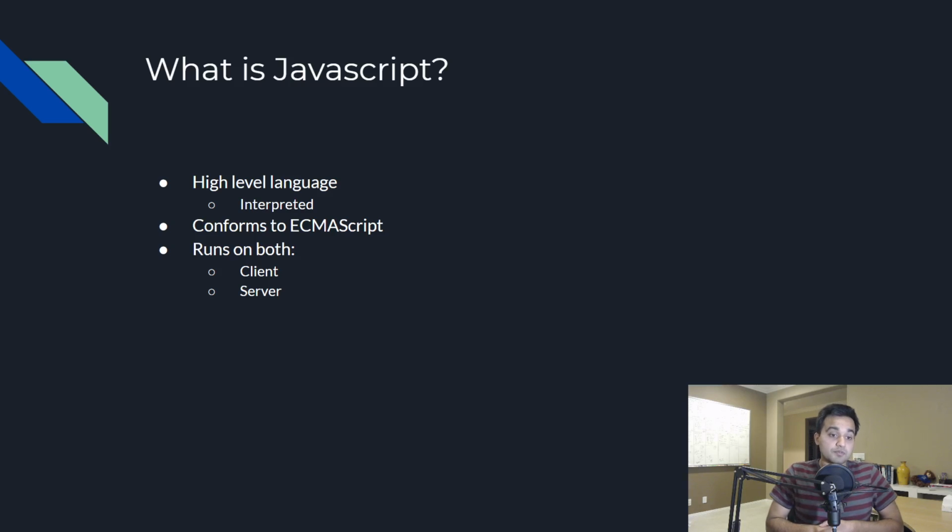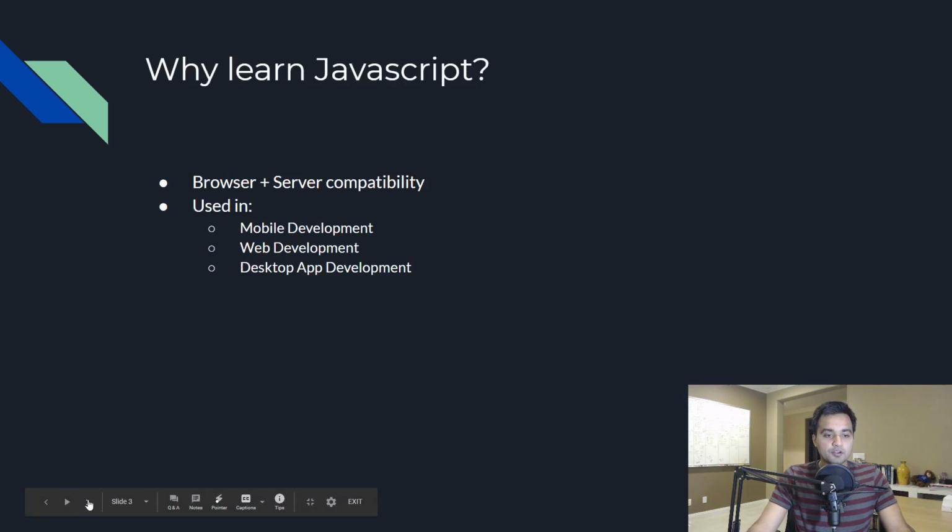Now this is the real important point: JavaScript runs on both the client and server. I'm going to expand on this in the next slide, but these are the things that you want to keep in mind. It's high level, interpreted. It just runs a file and it's good to go, conforms to ECMAScript, and it runs on both the client and server.